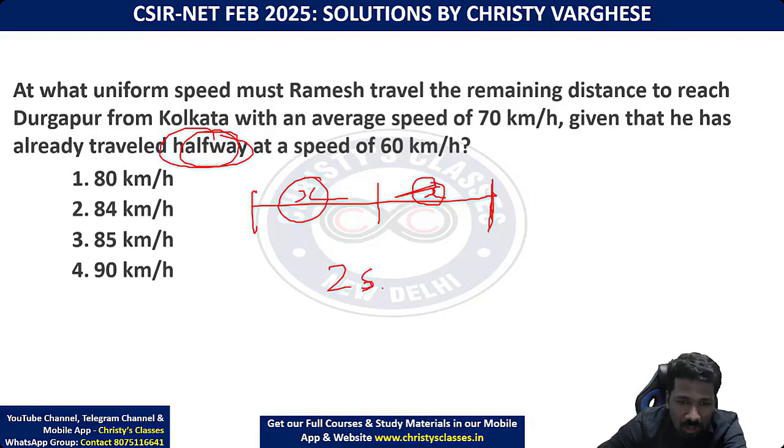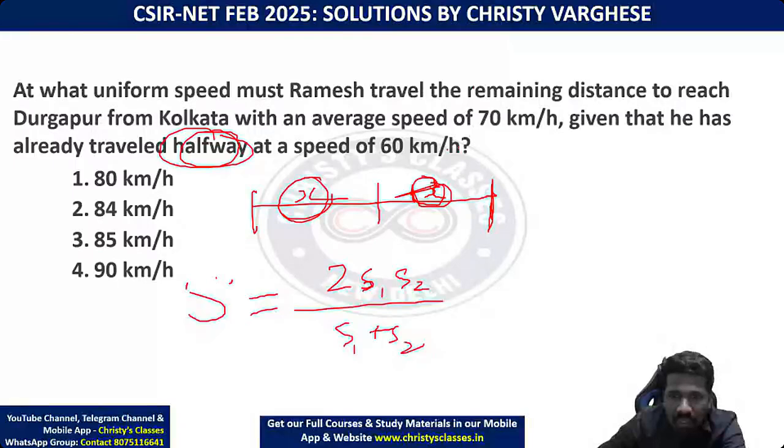So 2 times the first speed. The first speed, you can call S1 and S2, because I have used X already here. First speed into second speed divided by first speed plus second speed. This is the average speed formula. Capital S for average speed if I take it. Here the average speed you are targeting at